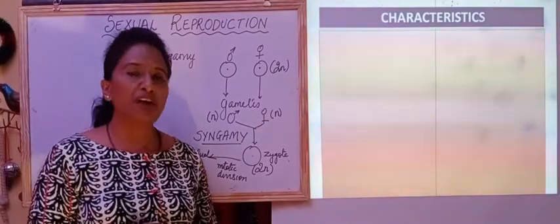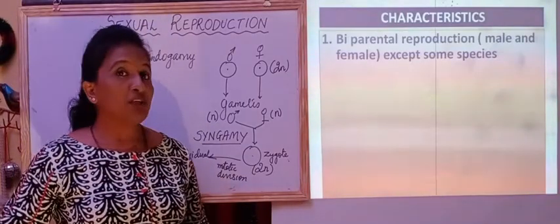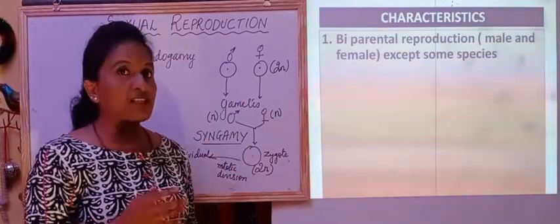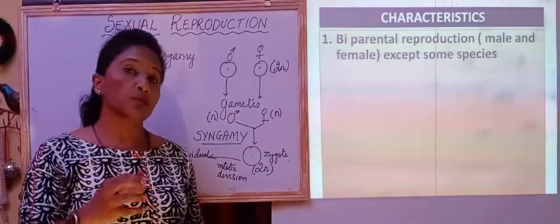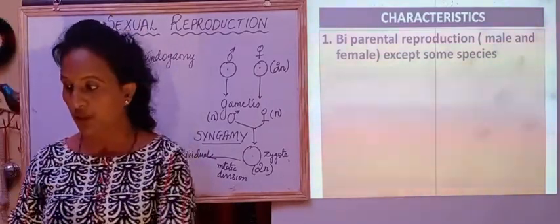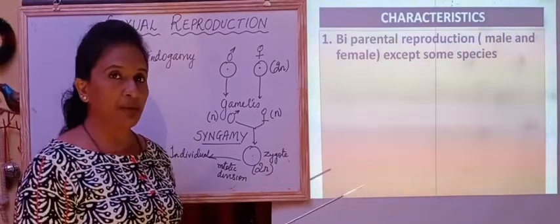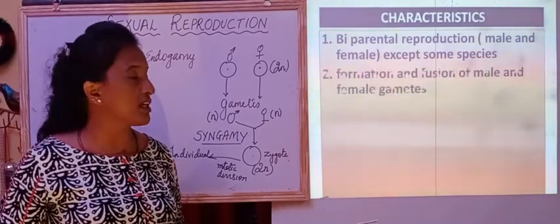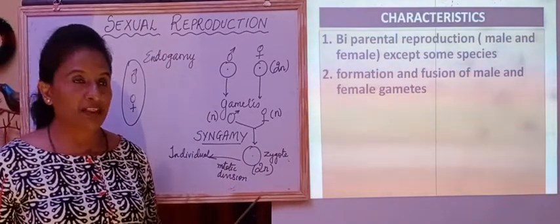Now we'll briefly go over the characteristics of sexual reproduction. It is biparental, as we had discussed earlier, involving the opposite sexes. But we also have to remember that there can be one individual which can give rise to both the gametes, so both reproductive organs will be present in that individual. So the first characteristic is biparental, with male and female individuals, except in some species where one individual itself has both reproductive organs. Then there is formation and fusion of male and female gametes.